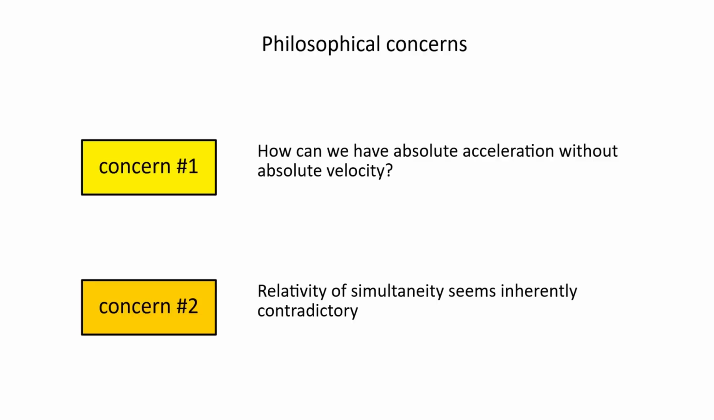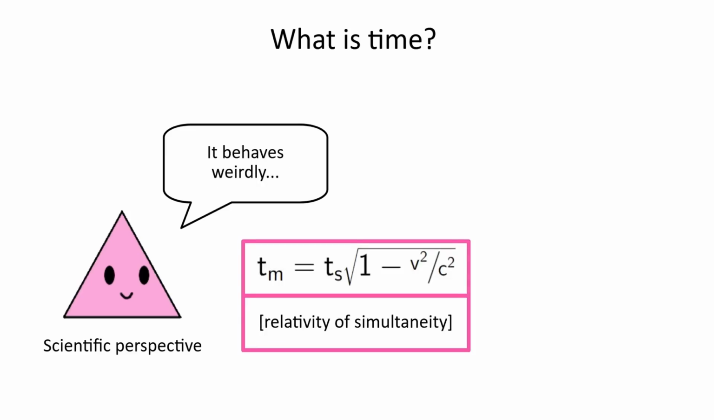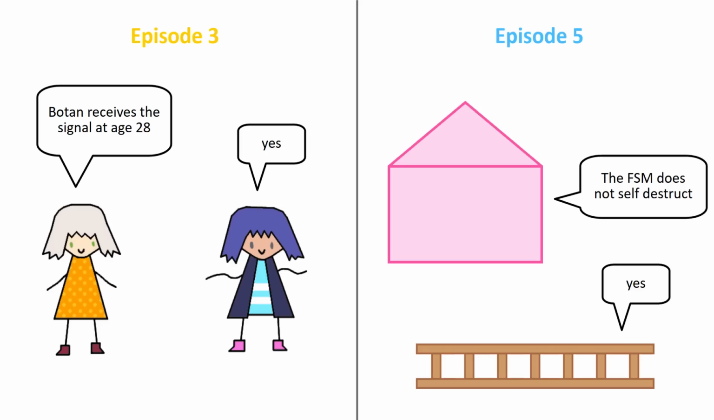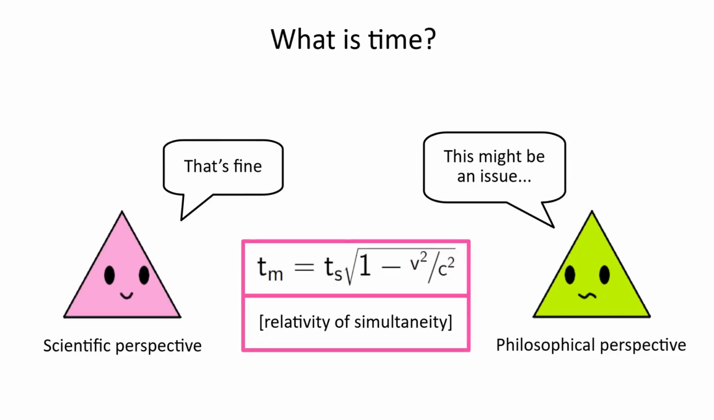The concept of time is simply a useful tool to help us make predictions. The fact that it behaves like this may be counterintuitive, but it doesn't cause any actual contradictions in real life, as we've seen numerous times. But if you're trying to understand the true philosophical meaning of time, then these rules of relativity might clash with your own philosophical interpretation of time.